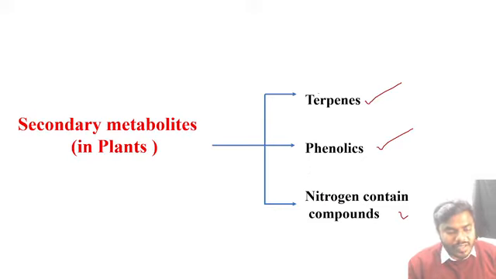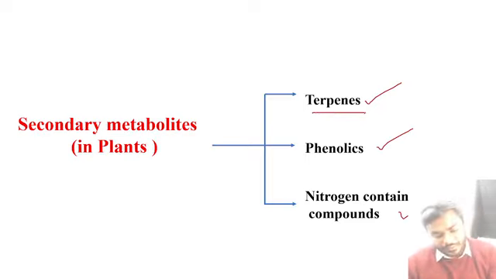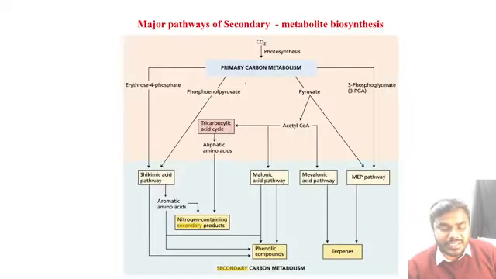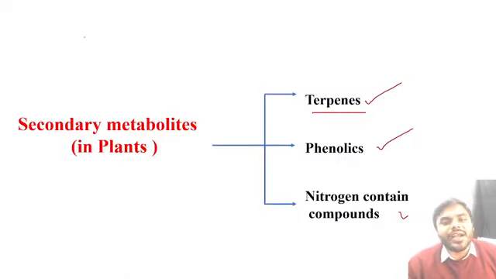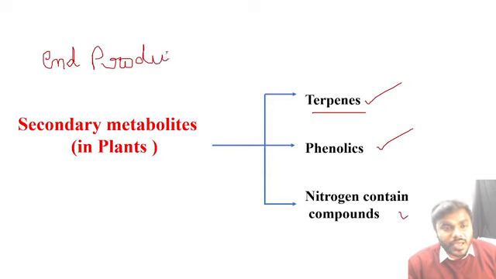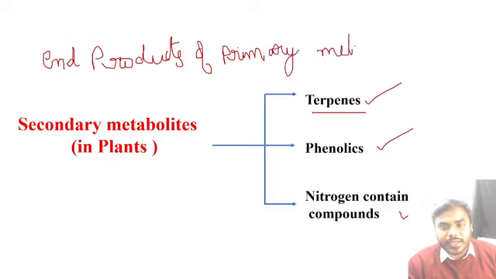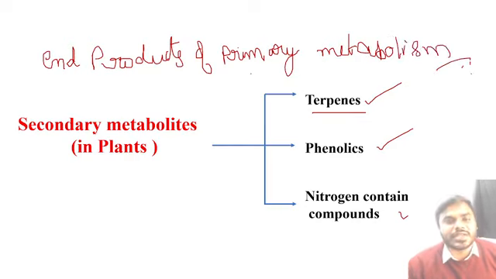And everyone, listen to me very carefully, friends. Among these three, which is the largest class of the secondary metabolites? Keep it in your mind, terpenes. Terpenes are the very largest class. And friends, let me write one line. How can the secondary metabolites be synthesized? I am writing a line, listen to me carefully. Secondary metabolites are derived from the end products of the primary metabolism. Please kindly do not forget this particular statement. Secondary metabolites are derived from the end products of primary metabolism.